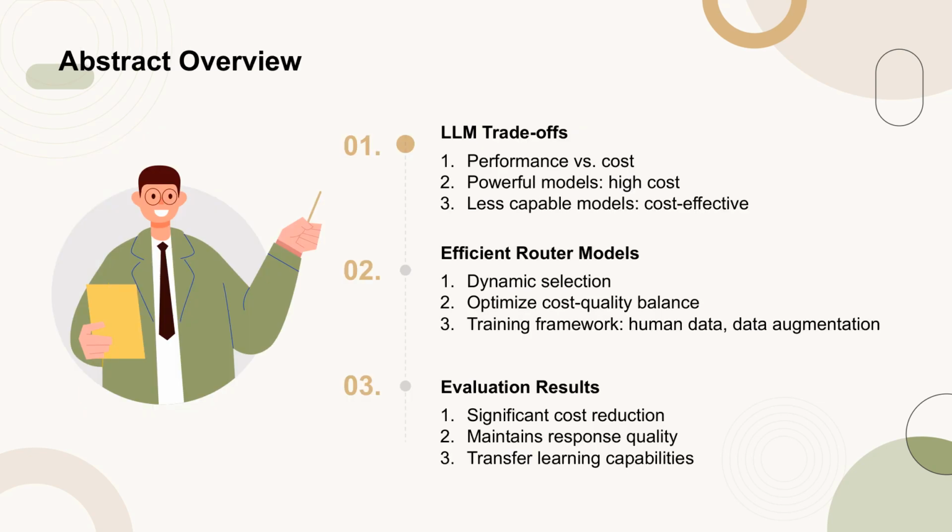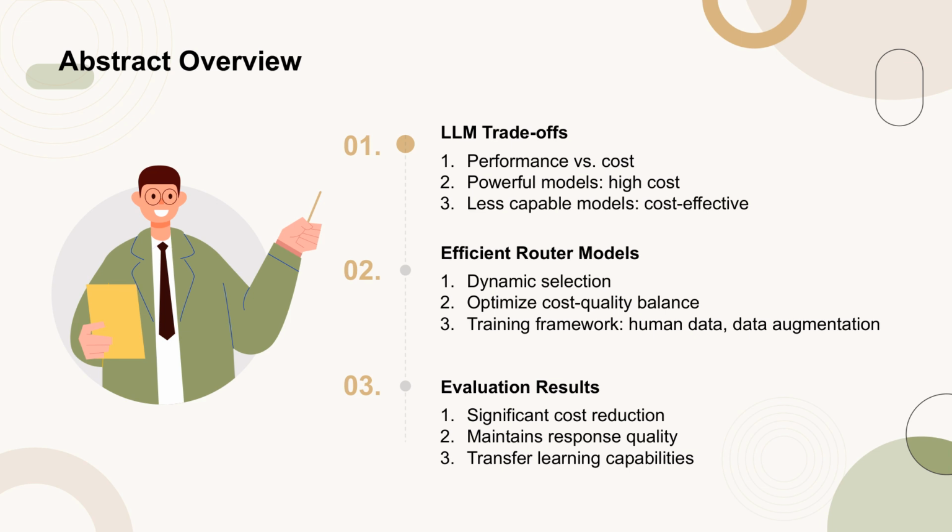The abstract discusses the trade-offs involved in choosing large language models, LLMs, where more powerful models offer better performance but at a higher cost, while less capable models are more economical. To tackle this issue, the authors propose efficient router models that dynamically select between a stronger and a weaker LLM during inference to optimize the balance between cost and response quality.